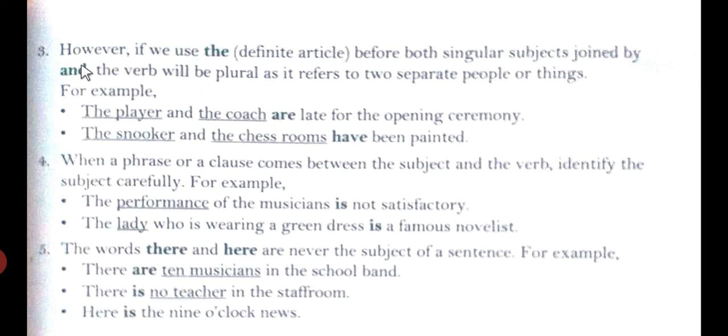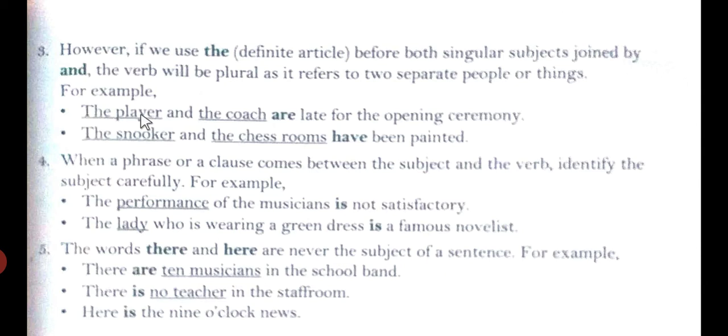Let's see the third example. However, if we use the definite article, that is the determiner, the is also known as a determiner and it is also used and called a definite article. So however we use the definite article before both singular subjects joined by the conjunction and, the verb will be plural as it refers to separate people or things.